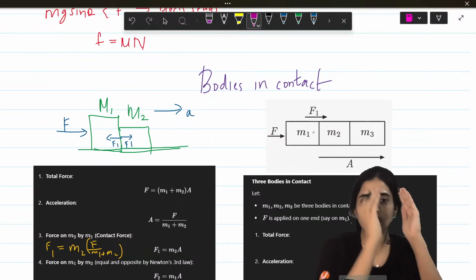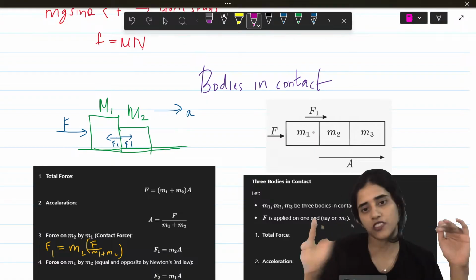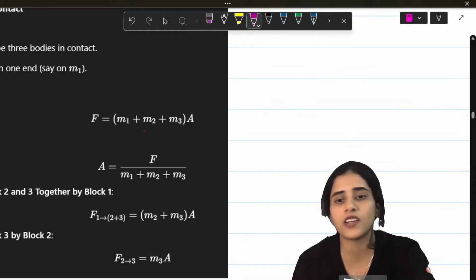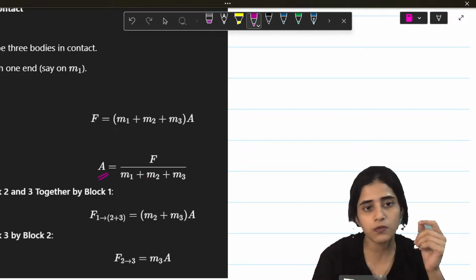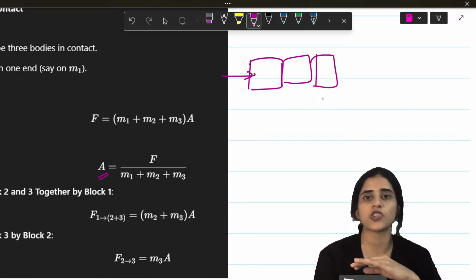Next is very easy: bodies in contact. Imagine you have M1, M2, M3 in contact. If I apply a force on the first one, the force is going to be transferred to all three. So how will I find the combined force on all three? The combined force will be (M1 plus M2 plus M3) into A. So A would be F by (M1 plus M2 plus M3). Okay, do you understand this? I have three blocks and I push them.